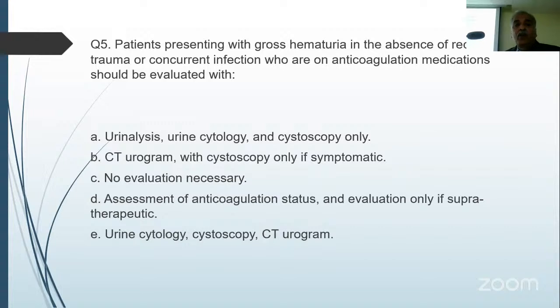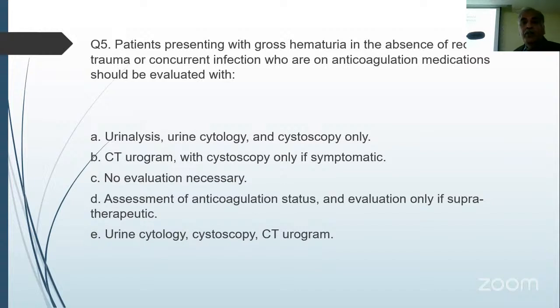Patients presenting with gross hematuria in the absence of recent trauma or concurrent infection who are on anticoagulation medication should be evaluated with: urine analysis, cytology, cystoscopy, CT with cystoscopy only if symptomatic; no evaluation; assessment of anticoagulation status and evaluation only if supratherapeutic; urine cytology, cystoscopy, and CT urogram.